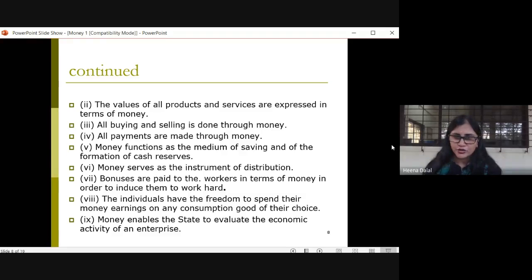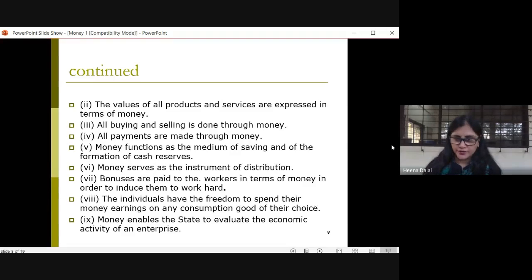All the transactions, that is the buying and selling, are also done through money. Then money plays a very important role by serving as a medium of savings also. It can also be saved in the form of reserves, that is cash reserves.